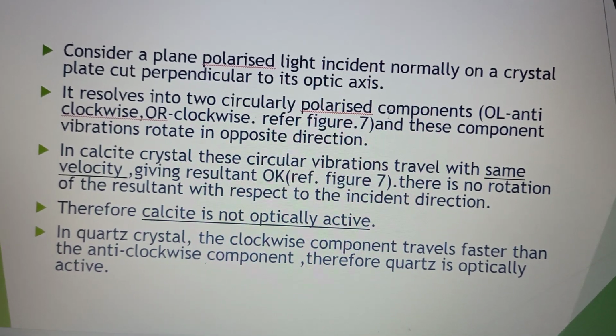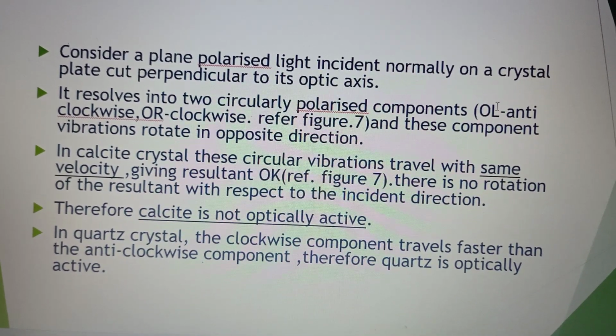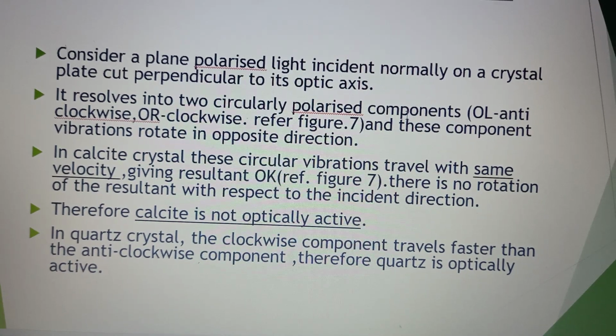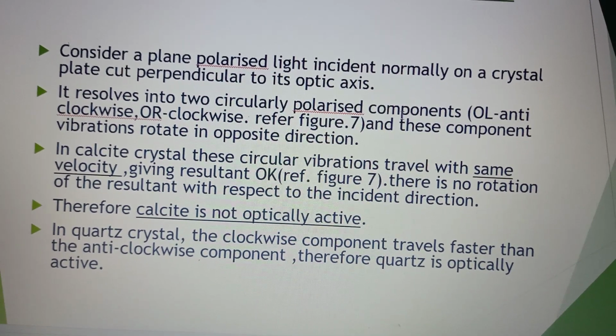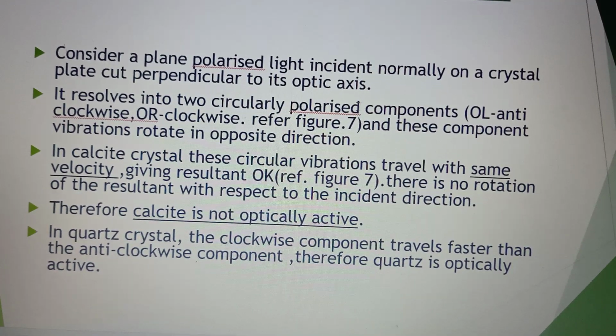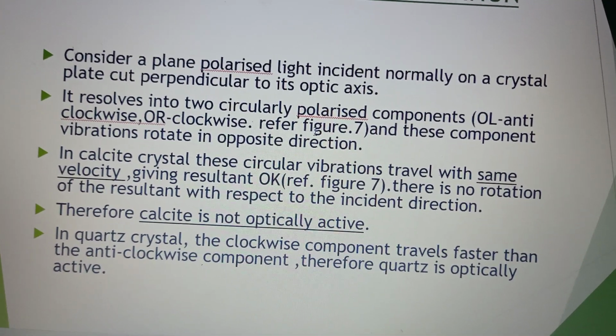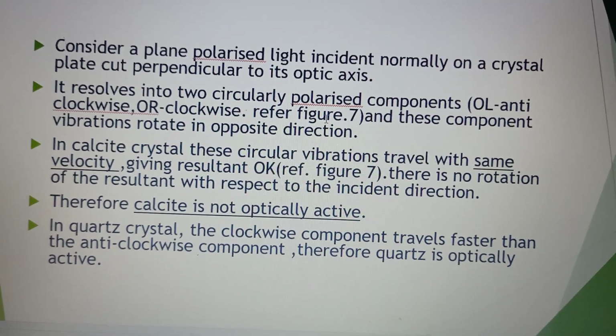One of the circular components moves anti-clockwise and the other moves clockwise. It is represented as OL and OR in the figure which I will show.